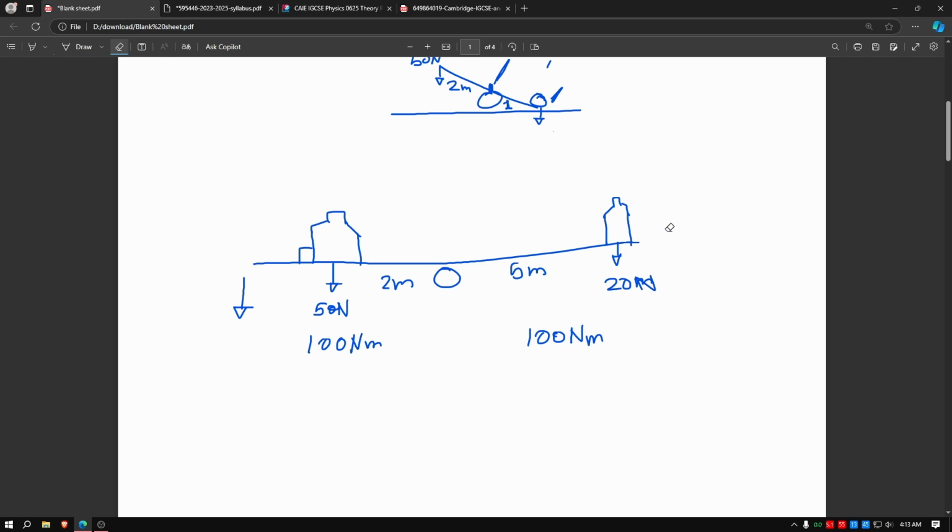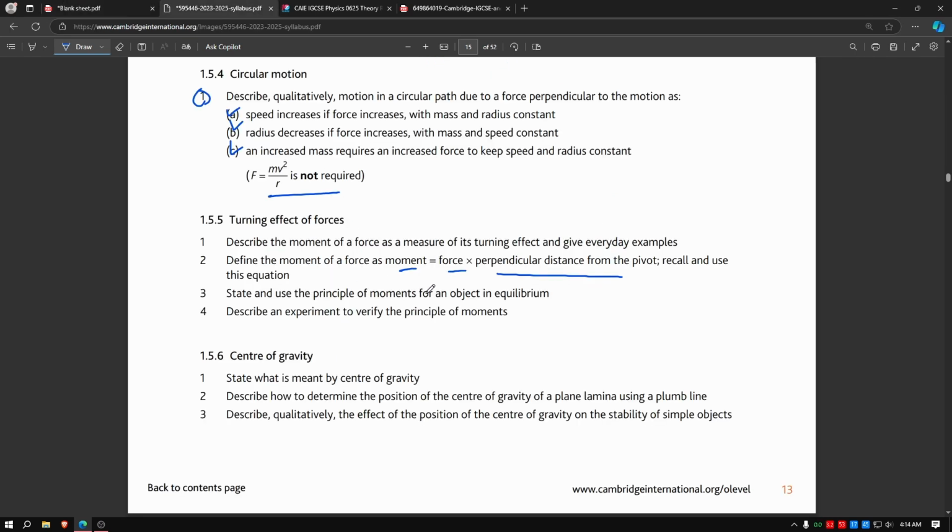Basically, when the forces are unbalanced on one side or the other, we call this not in equilibrium. The moments are not balanced. But if clockwise and anti-clockwise moment are equal, then we call this equilibrium. So, objects in equilibrium.